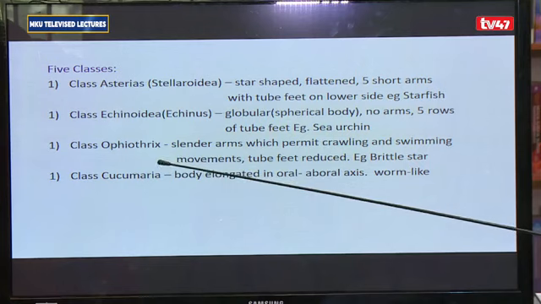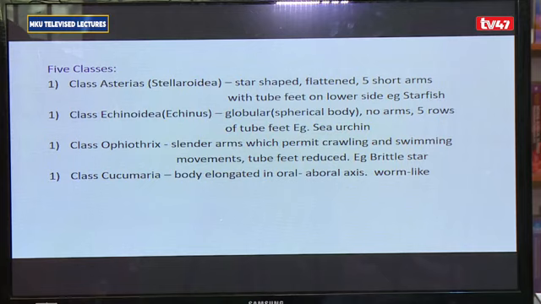And then you have the class Ophiothrix, where the body is small and greatly reduced. The arms are slender and elongated, which enables them to crawl and swim very easily, and the tube feet are greatly reduced. And then lastly, I have the class Cucumaria, where the body is elongated and they tend to be worm-like.